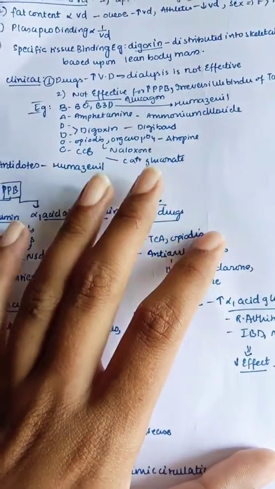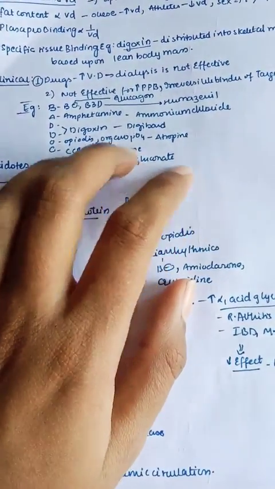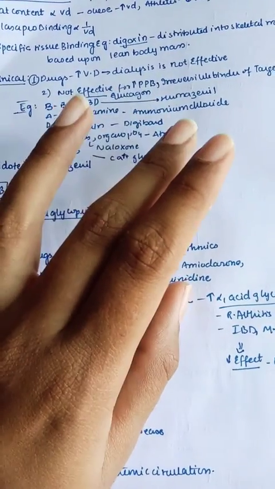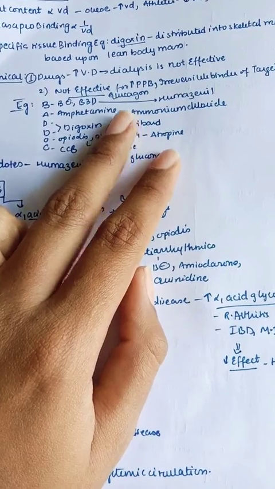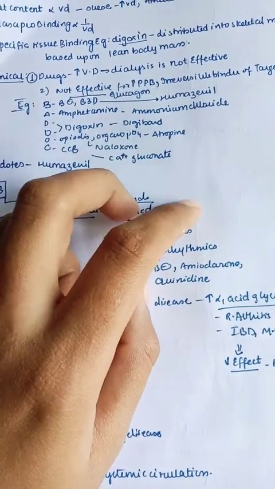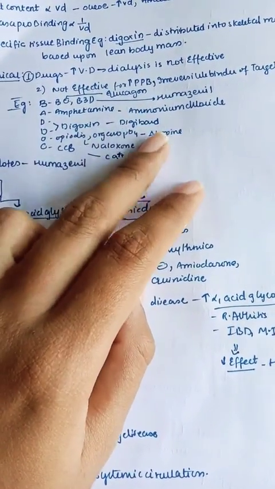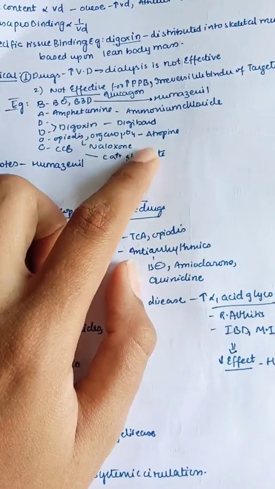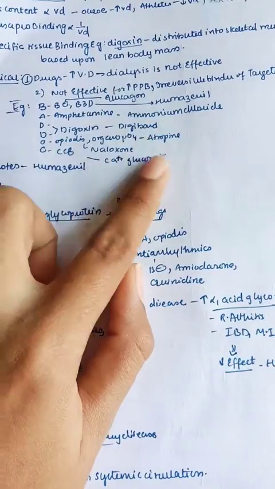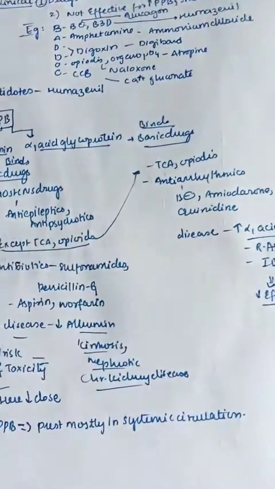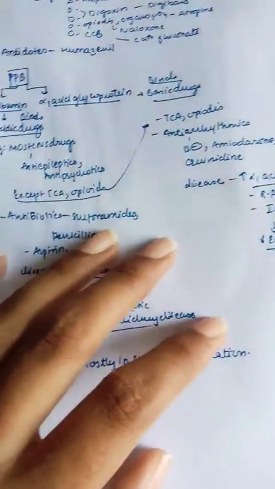There are also antidotes present for them. The antidote for beta blockers is glucagon, and for benzodiazepines it is flumazenil. For amphetamine, ammonium chloride. For digoxin there is digibind, for opioids there is naloxone, for organophosphates there is atropine, and for calcium channel blockers we have calcium gluconate. So these are all the antidotes for them.